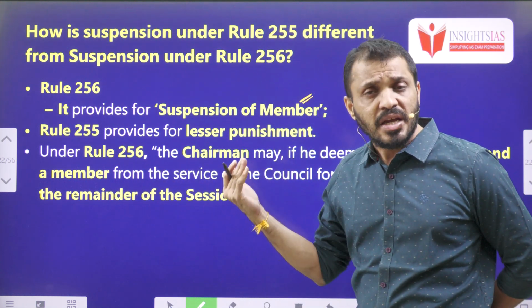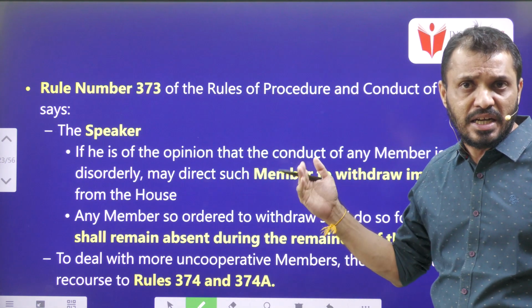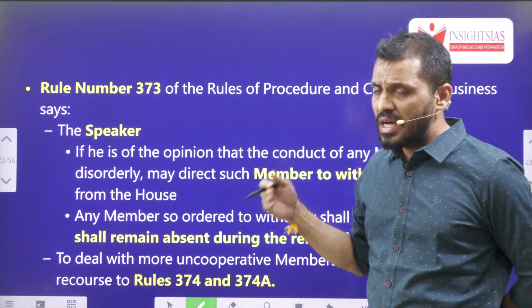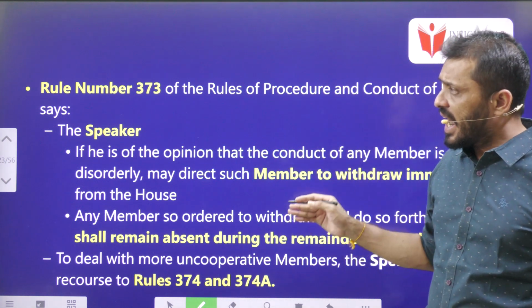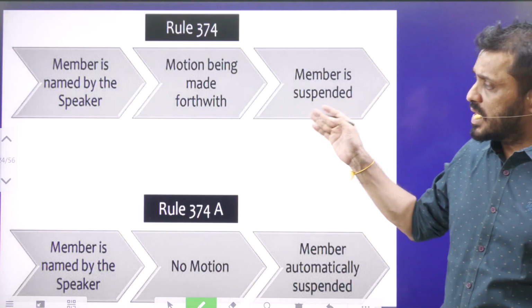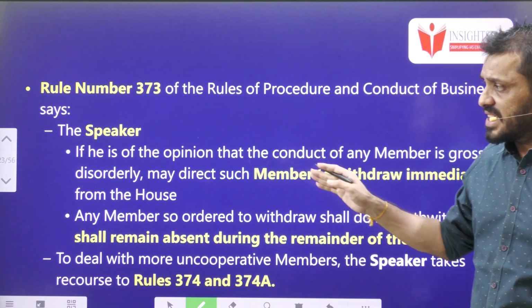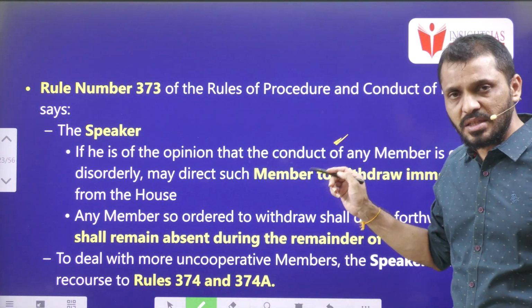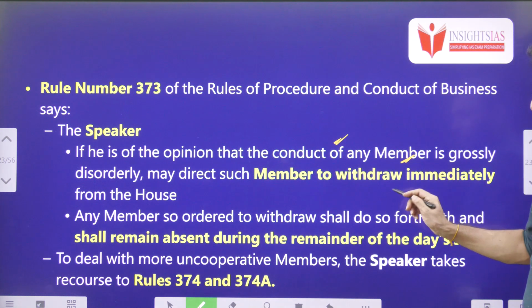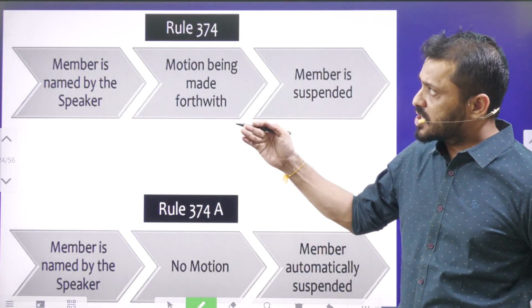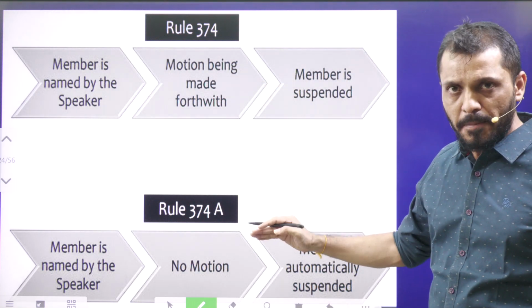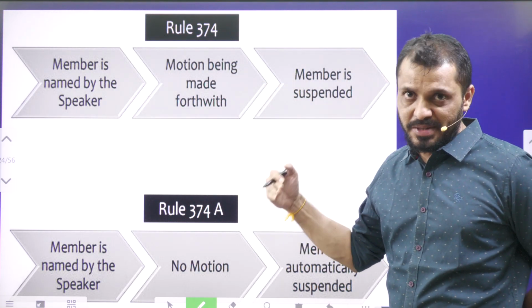In the same way, these kinds of provisions are also there with respect to the Lok Sabha. Regarding the Lok Sabha, there are two rules: Rule 373 and Rule 374, 374A. Under Rule 373, the Speaker will ask the member to withdraw from the House immediately, and generally this is applicable for the remainder of the day. Next, Rules 374 and 374A. Generally these punishments are a little bit harsher.